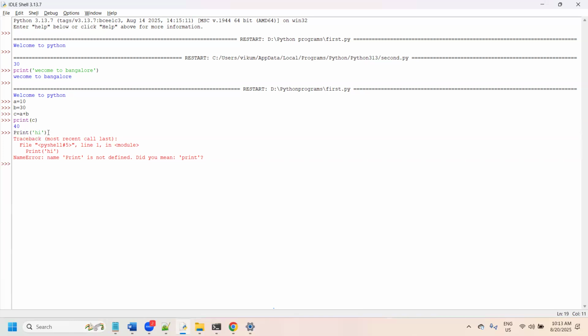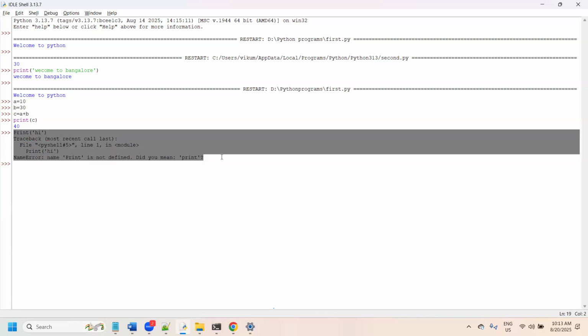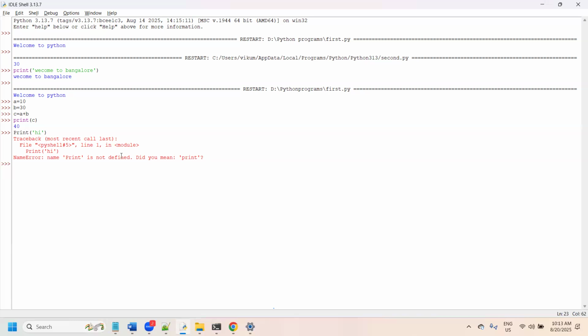My intention is, and remember, that Python is case sensitive, similar to Unix. It considers small case letters as small case and uppercase letters as uppercase. For example, if you write print with a capital P and the remaining letters in small case, we are going to get an exception.